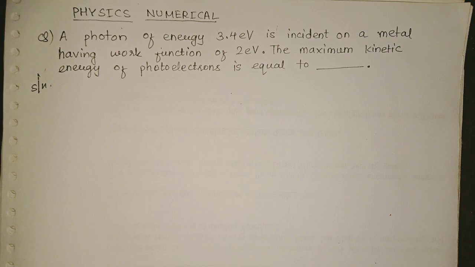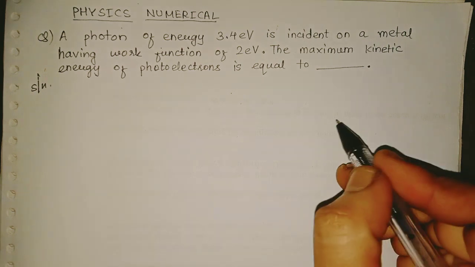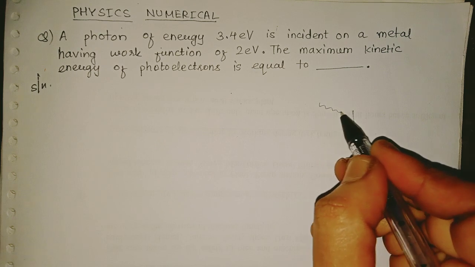Okay, and here is the question from the topic dual nature of matter and radiation. A photon of energy 3.4 electron volt is incident on a metal having work function of 2 electron volt. The maximum kinetic energy of photoelectrons is equal to. Okay, now the energy of the photon is 3.4 electron volt. Now it is incident on a metal surface.